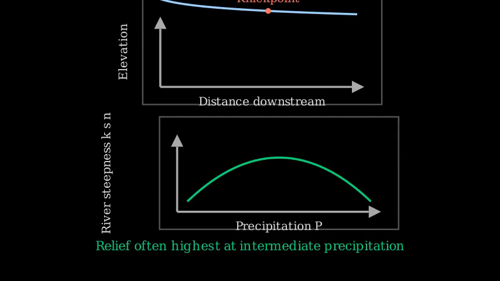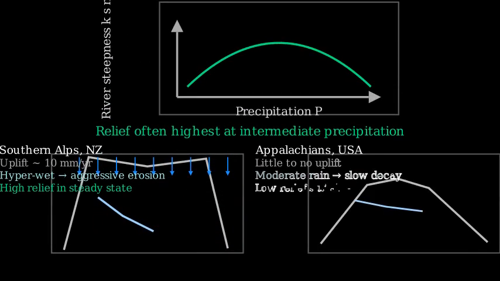Case studies reinforce the picture. In New Zealand's southern Alps, very high rainfall and fast uplift produce huge relief in a dynamic, steady state. In contrast, the Appalachians have modest rainfall and little uplift, so relief stays low and slowly decays.